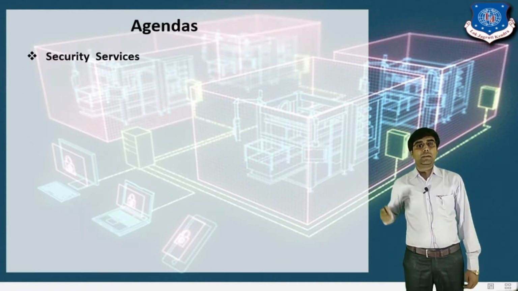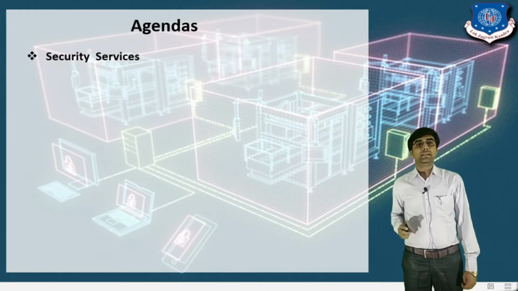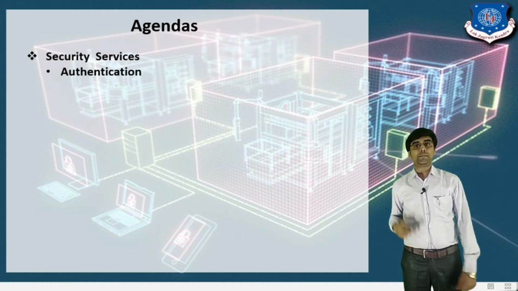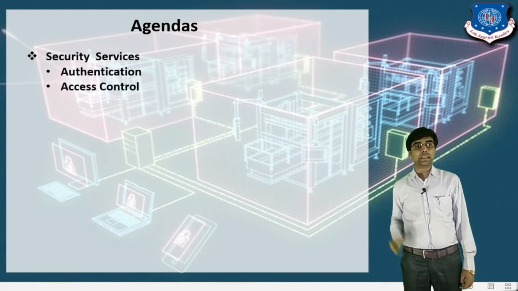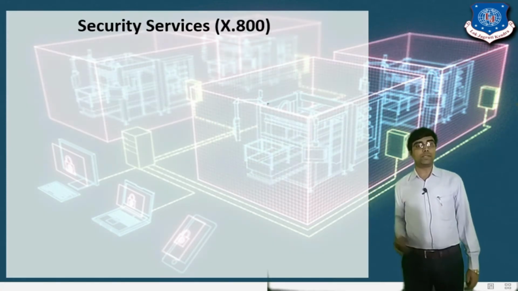Right? So let's start today's agenda, which we are going to discuss one by one. The first is the security services, and there are a total of 5 types of security services. The first is authentication, the second is access control. Let's take a closer look at all these security services, right?